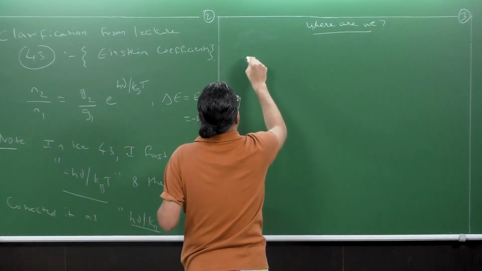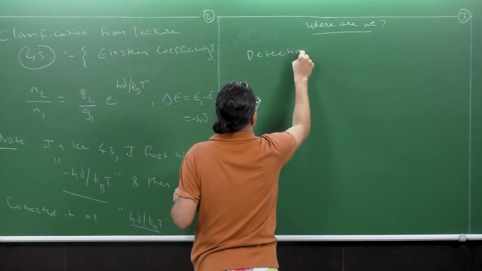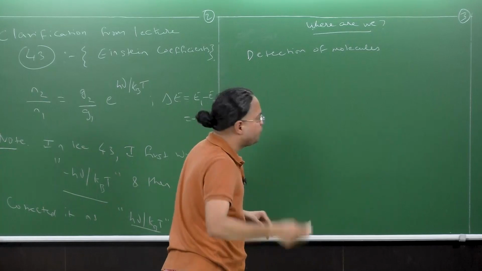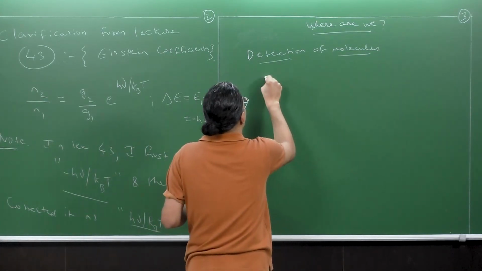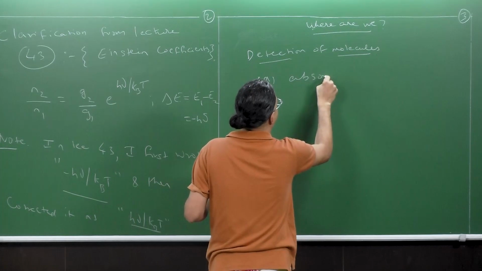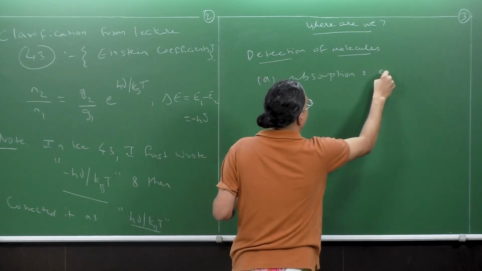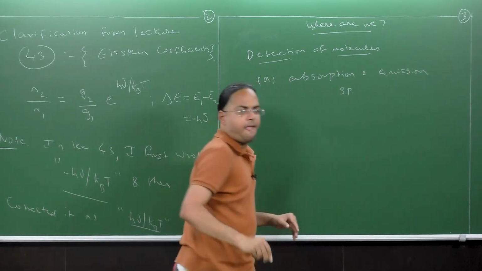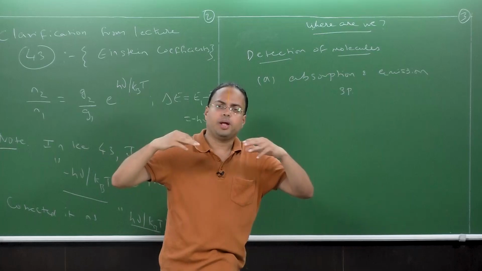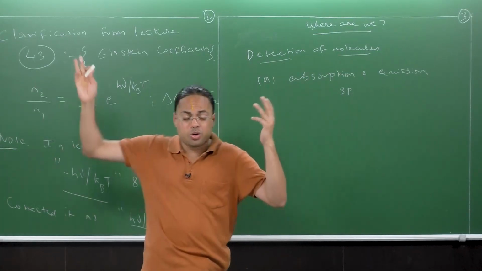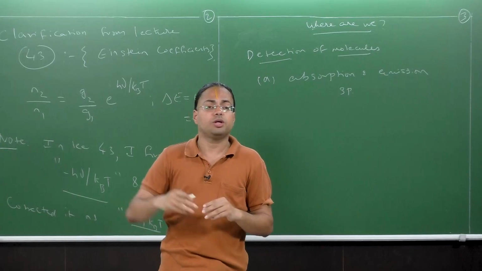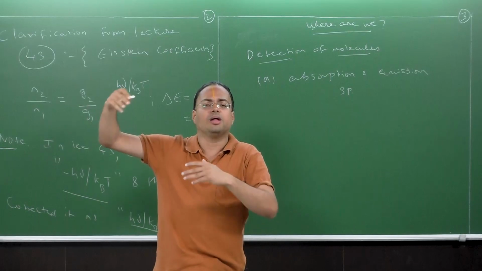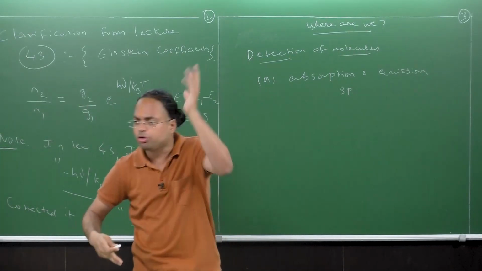As part of detection of molecules, we first had to see absorption and emission spectroscopy. That's what we saw some 20 or 30 lectures earlier, when using the Fraunhofer lines we could identify that the same elements that are present on Earth are also present in the sun.